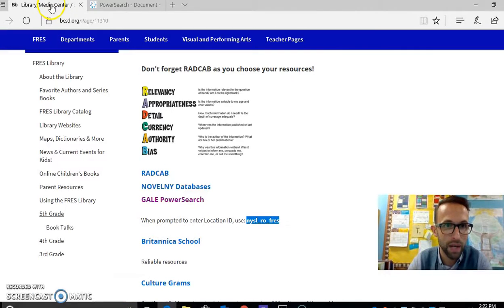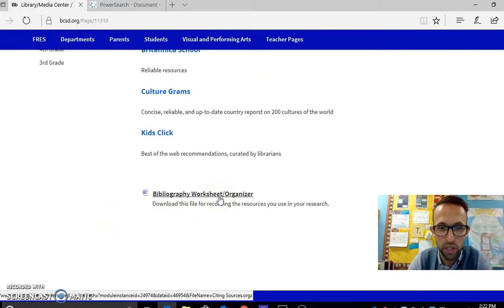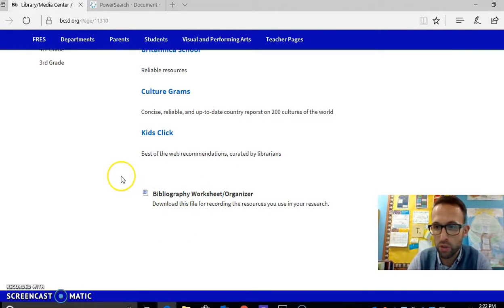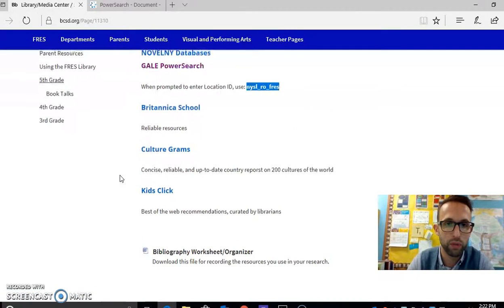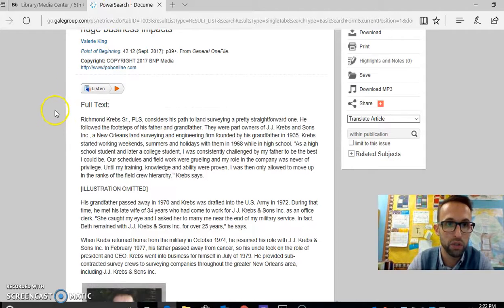And again, that is back on the library page under 5th grade, and here at the bottom it's a bibliography worksheet. It kind of tells you what information you need in order to cite your source. So you're going to need things like the author's last name and first name, the title, the year it was published, the publisher, and sometimes, for an online source, you might put in what journal it was published in. Like this one was published in this thing called Point of Beginning in September of 2017.